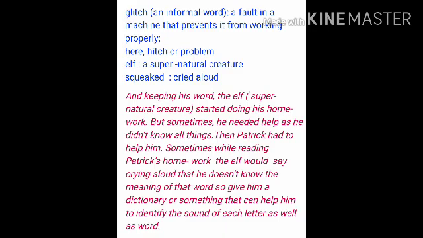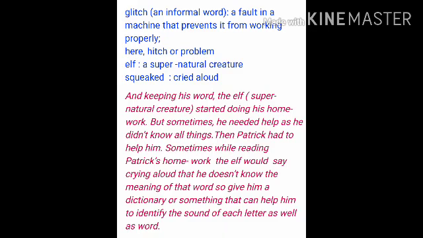Do you ever think that a small little tiny creature who has never gone to school, how can he help? How can he read all the books? How can he help Patrick? So he always starts yelling and saying, please help me out. Help me. And what does Patrick do? Patrick had to help him.